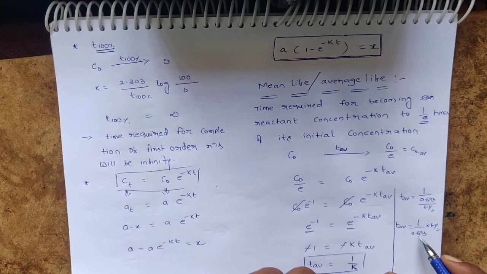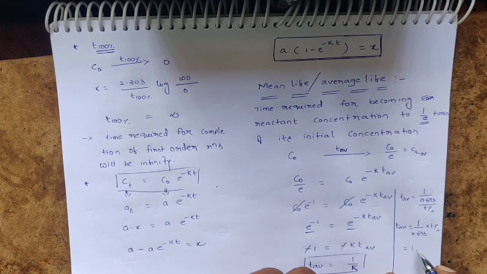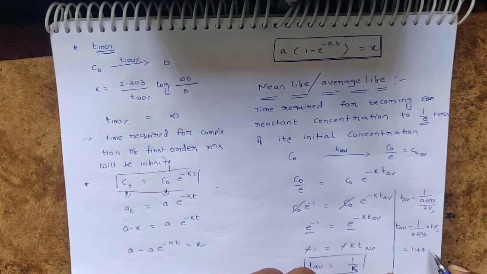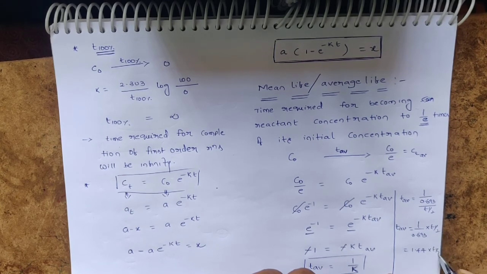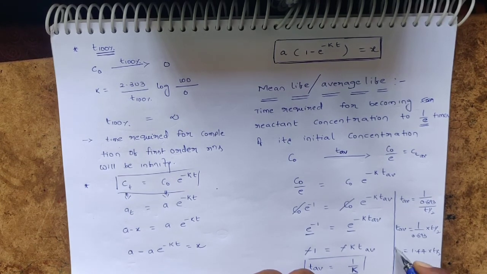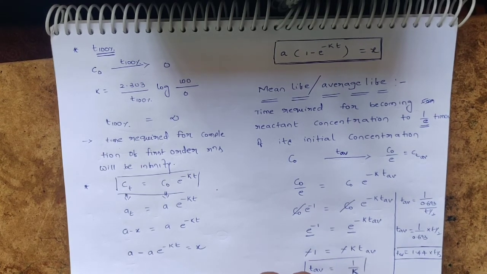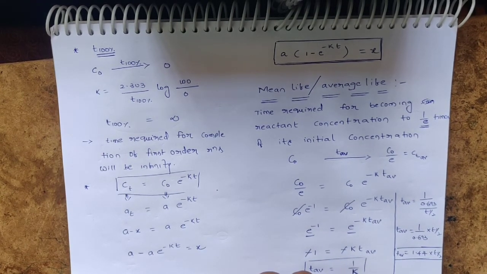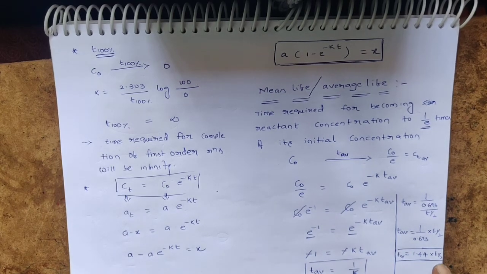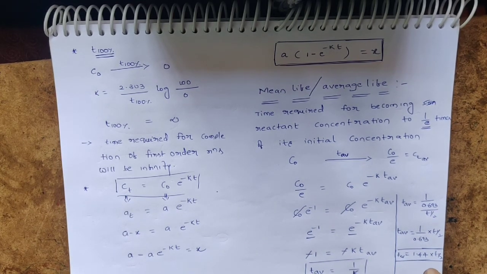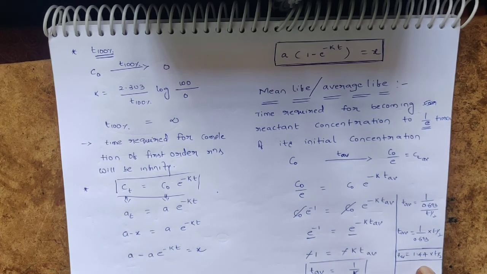If you divide 1 by 0.693, we get 1.44 into T half. This is the final expression for average life. So average life is nothing but 1.44 times the T half.